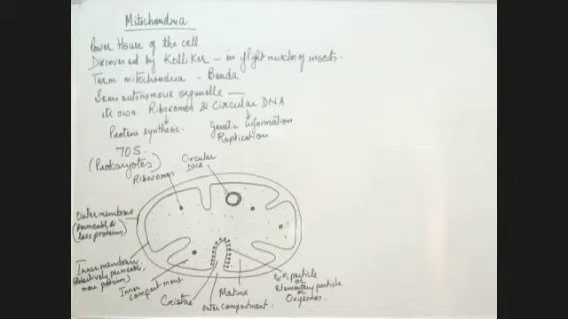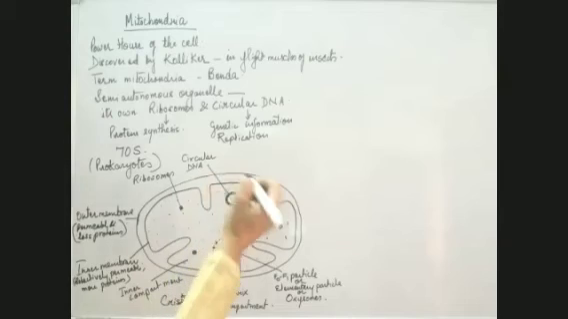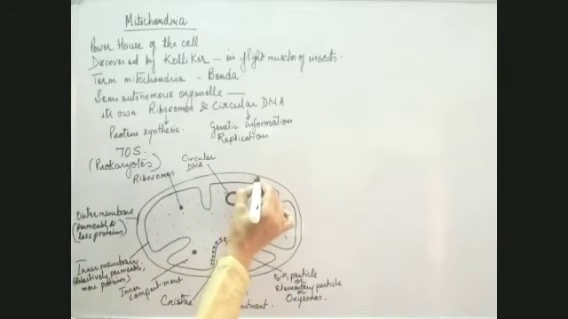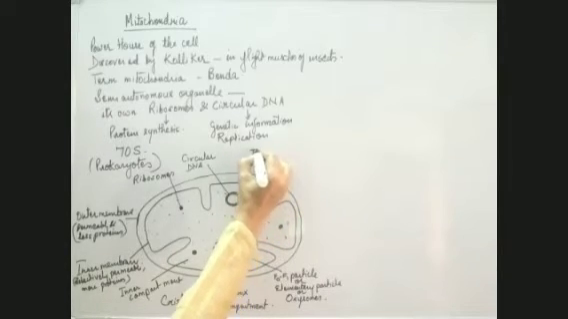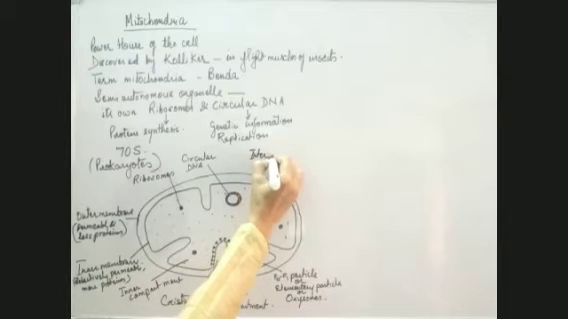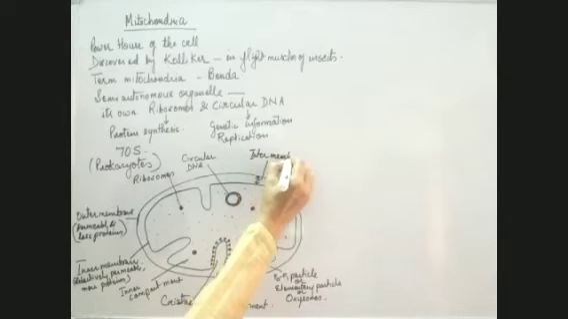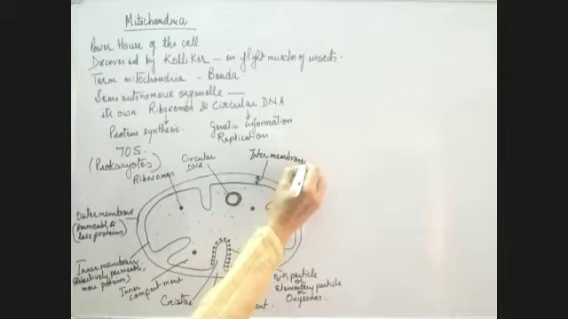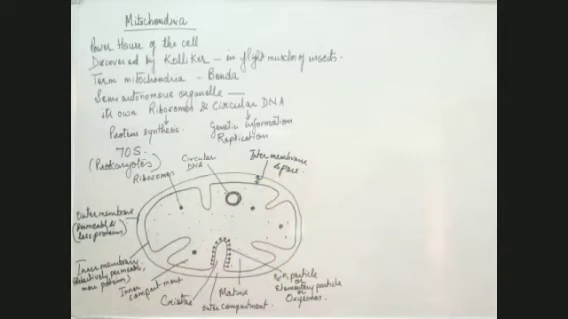So this is what mitochondria looks like. And one thing more I would like to tell you: this space which is present between the two membranes, I'll just mark it like this by an arrow. This space is known as the intermembrane space.